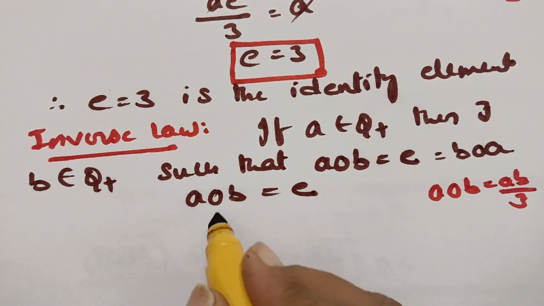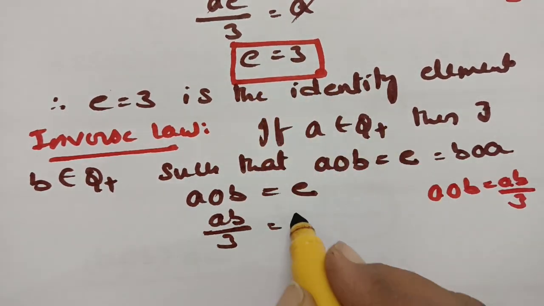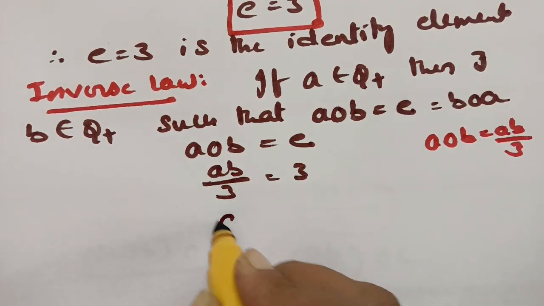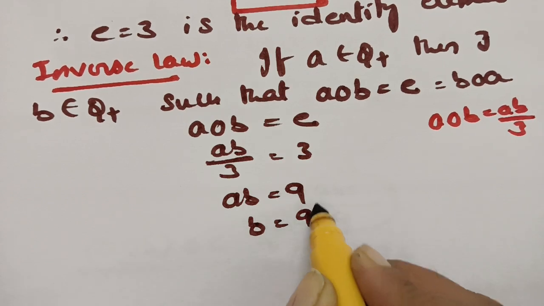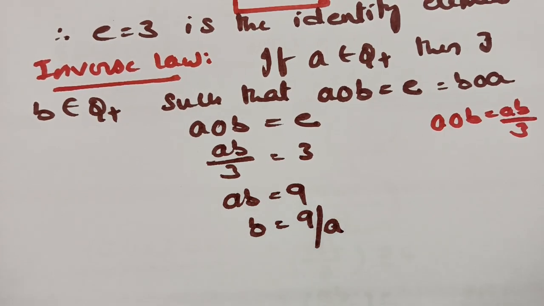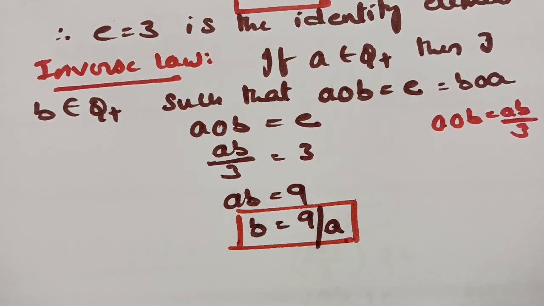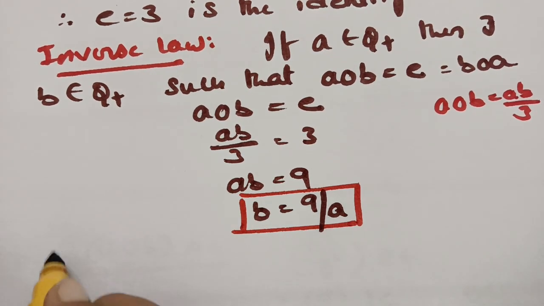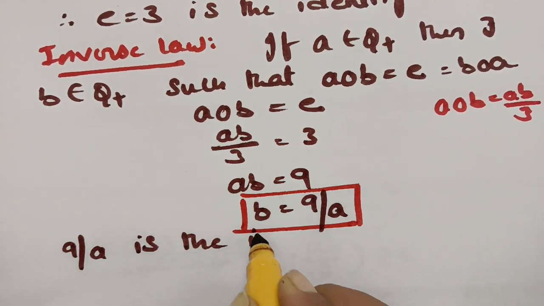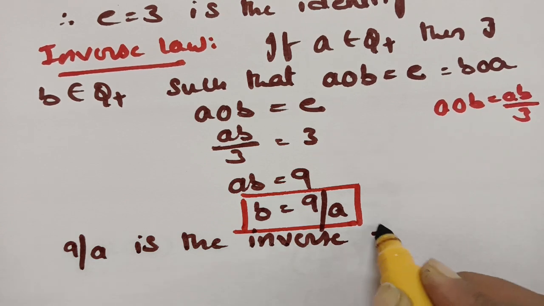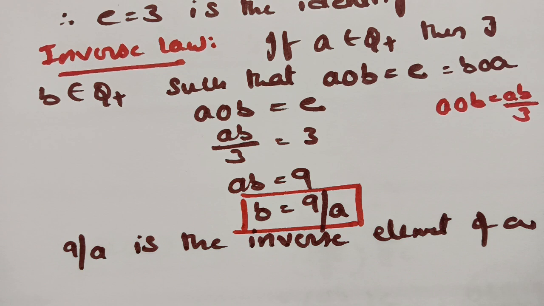And therefore I'm writing AB by 3, and E is already found as 3. And therefore AB is equal to 9. 3 3s are 9, and B is the inverse of A. And therefore B is equal to 9 by A. And therefore for each and every element A, 9 by A is the inverse element of A. And we got the inverse element for this.